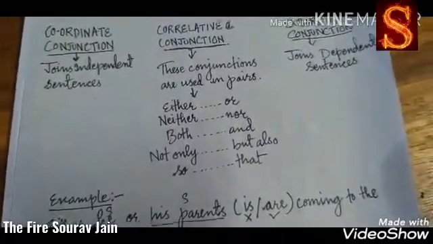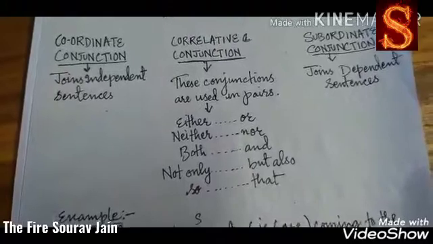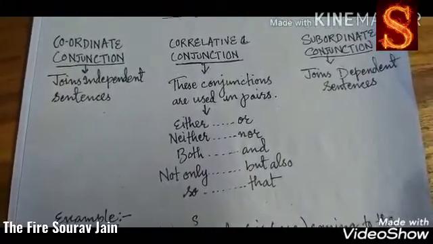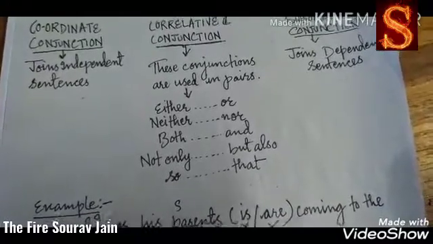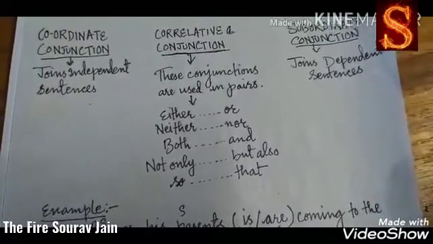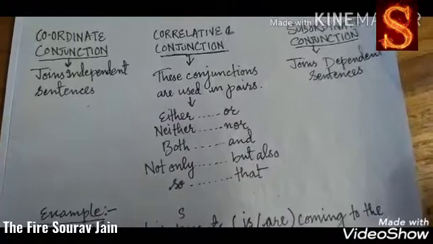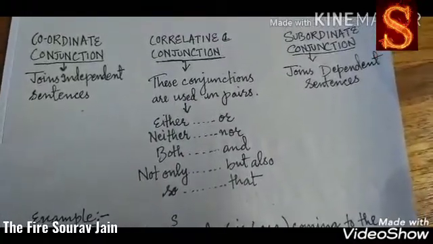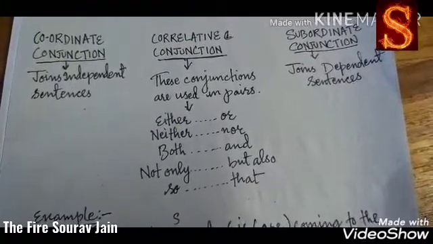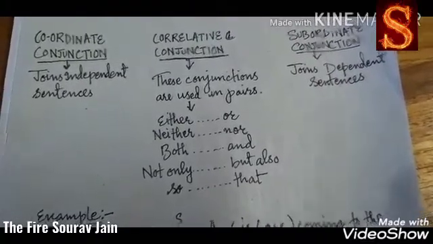But today we are going to focus on correlative conjunctions. Now what are correlative conjunctions? These conjunctions are used in pairs. They may come under coordinating conjunction, they may come under subordinating conjunction, but these conjunctions are used in pairs.